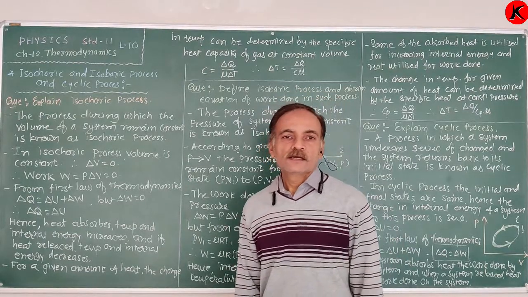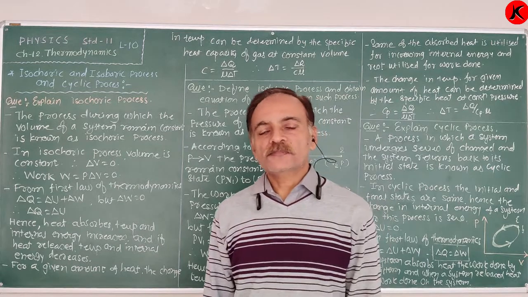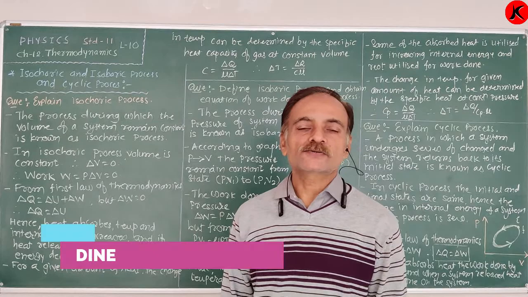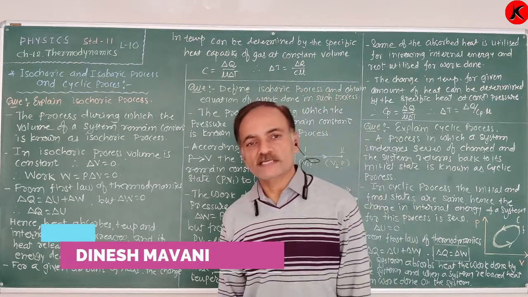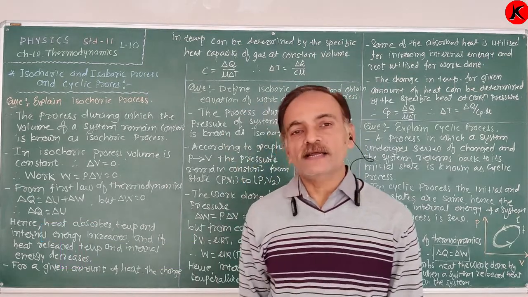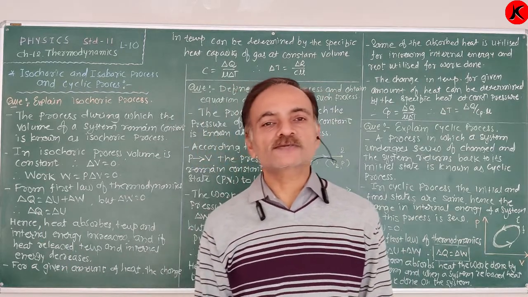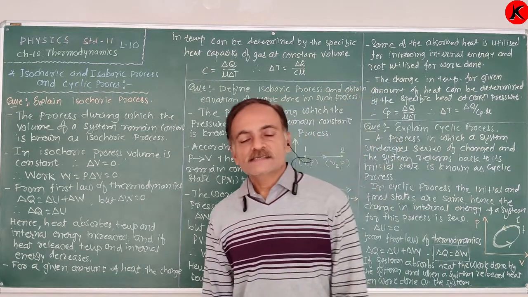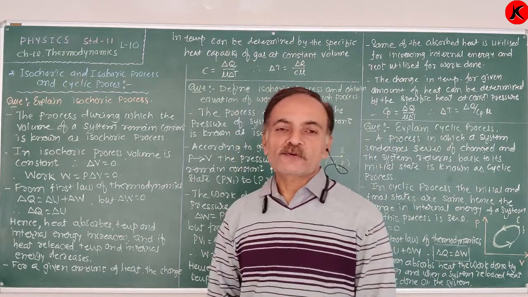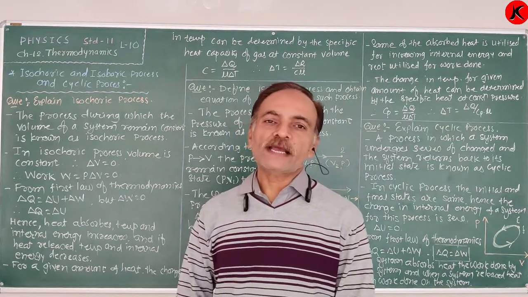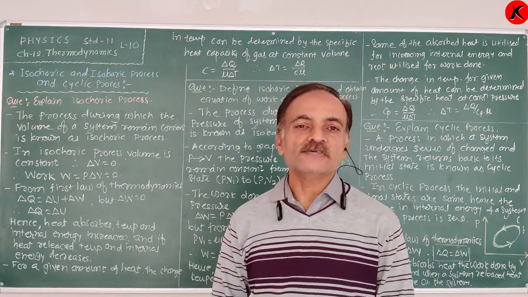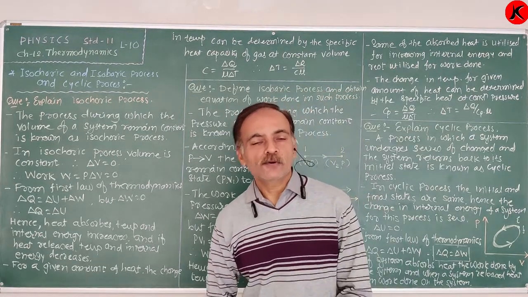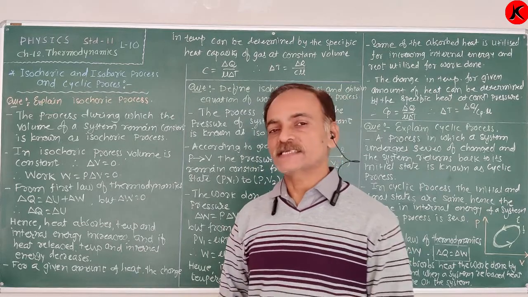Students, we already discussed the first law of thermodynamics, delta Q is equal to delta U plus delta W, and also different types of thermodynamic processes. We derived the equation of the work done during the isothermal process and also the adiabatic process. Now the remaining thermodynamic processes are isochoric, isobaric and cyclic processes. Now we are interested in deriving the equation of the work done for these types of processes.